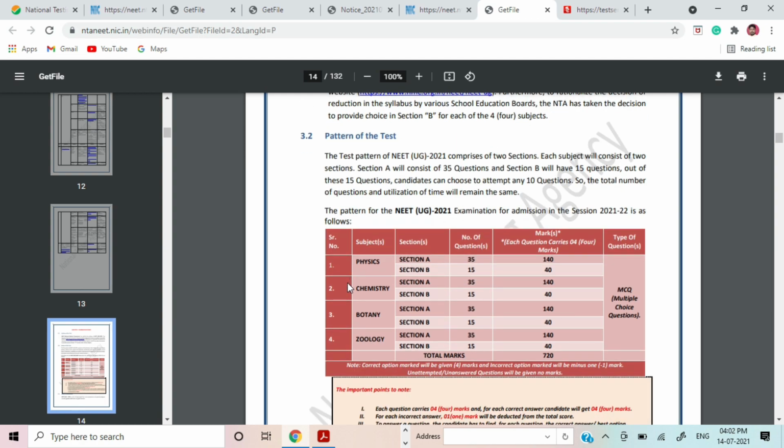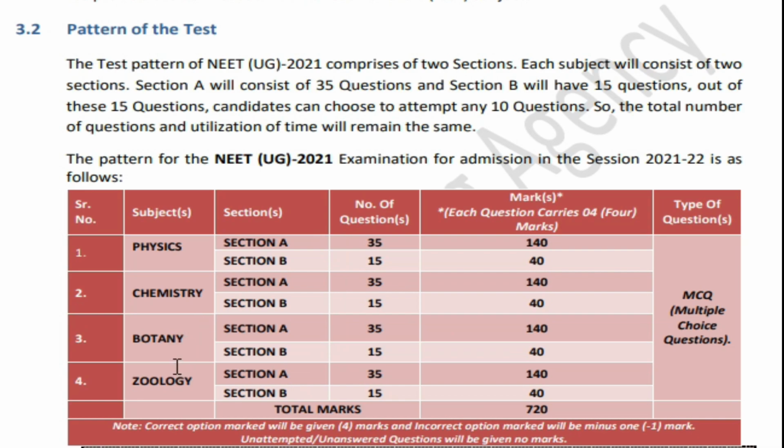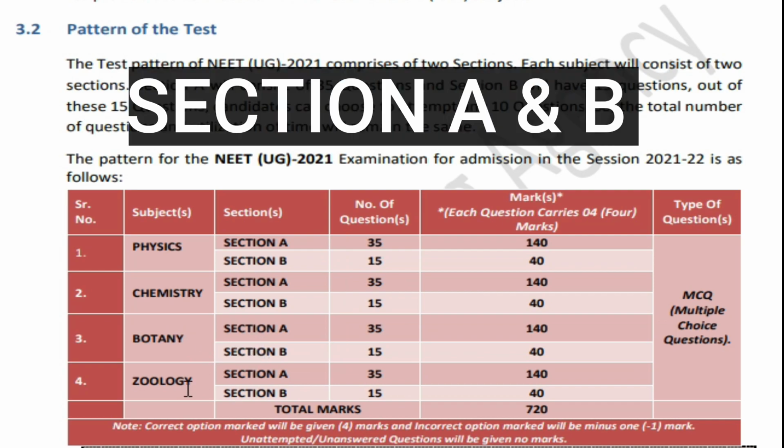You can see, students, earlier we used to have physics, chemistry and biology, in that particularly botany and zoology. Now this year it is clearly given separately as botany and zoology, right? And you can see the important thing you need to observe here: every question is going to carry 4 marks. In physics, section A and section B are there. In chemistry also, section A, section B. Botany, again section A, section B. Zoology, section A and section B.